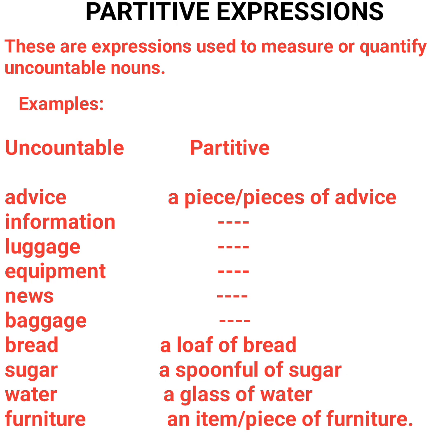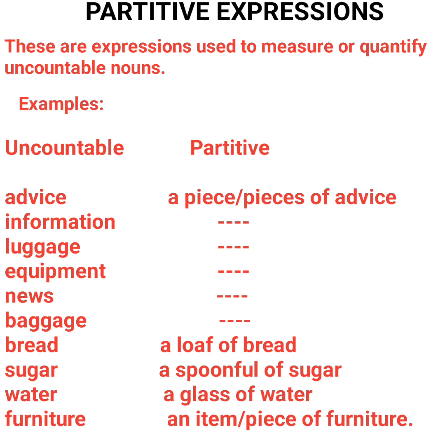So the appropriate partitive expression for them, you can say a piece of, or pieces of. You can say a piece of information, pieces of information, a piece of luggage, pieces of luggage, and so on and so forth. Water, you can say a glass of water, 3 glasses of water.